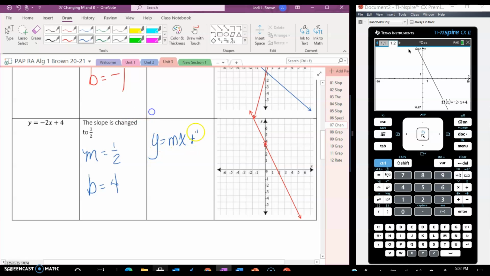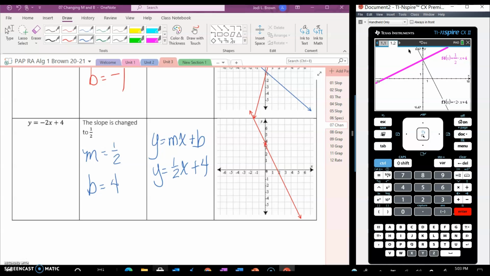I'm going to replace the m with the 1/2, and then my b with my plus 4. Okay, well, let's graph that. Hit tab. So 1/2, let's do control divide, 1/2 x, can't forget the x, plus 4, and hit enter.